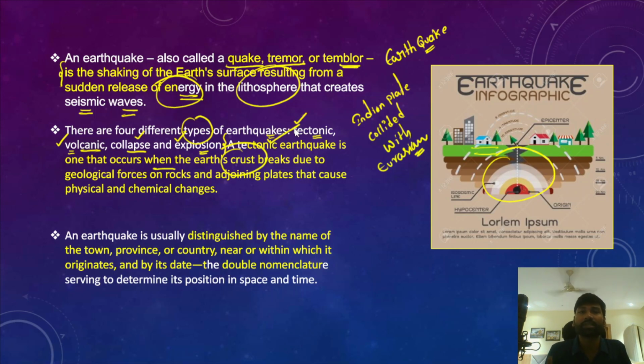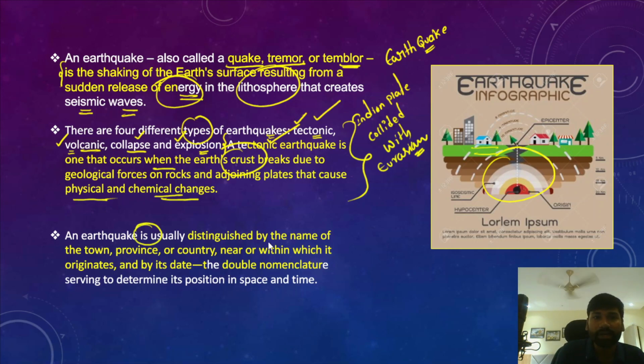Because we have several minor plates and major plates, across the surface, both ocean surface as well as the crustal surface, that could cause physical and chemical changes, and the plate movements contribute to the tectonic earthquakes. Now in this context, an earthquake is usually distinguished by the name of the town.